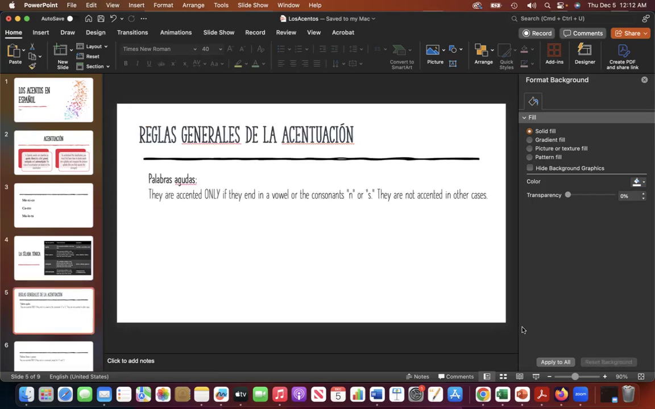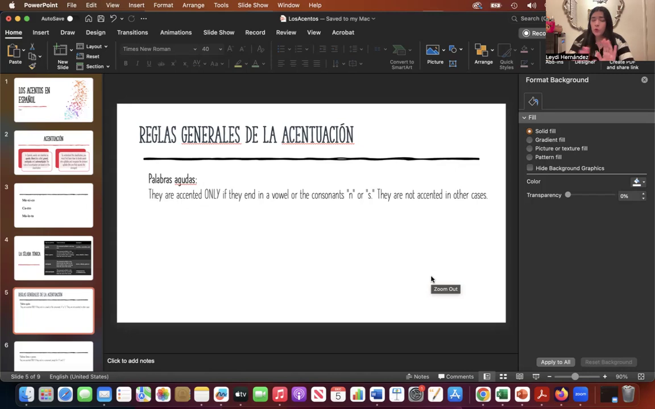Okay, now we're going to see the general rules for the accents. And this is for the agudas. They are accented. That means we put the written accent only if they end in a vowel or in one of these 2 consonants, which are N and S. Everything else is not accented. Okay, so only if my stress is on the last syllable, and it ends in a vowel, N, or S.